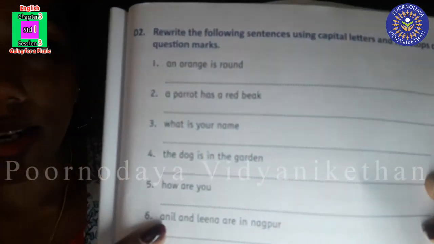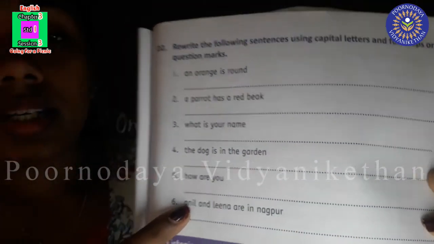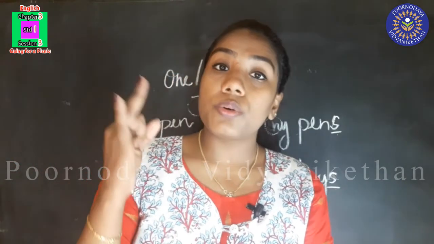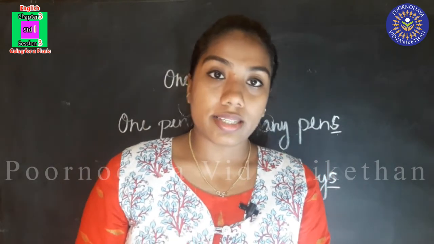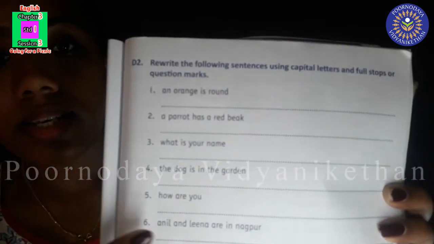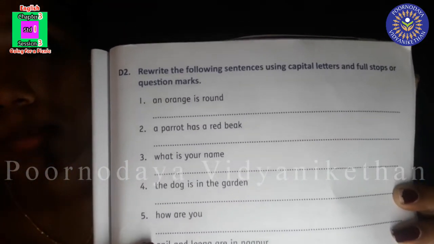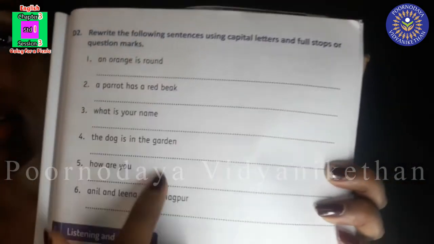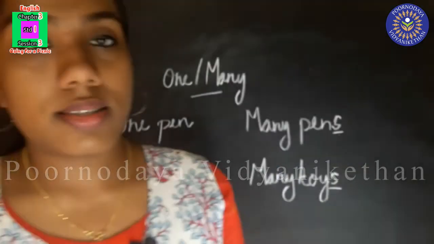Six sentences are here. We have learned where to use capital letters, where to use full stops, and where to use question marks. So you have to rewrite these sentences using punctuation marks. Did you understand? You have to rewrite this in your textbook itself.